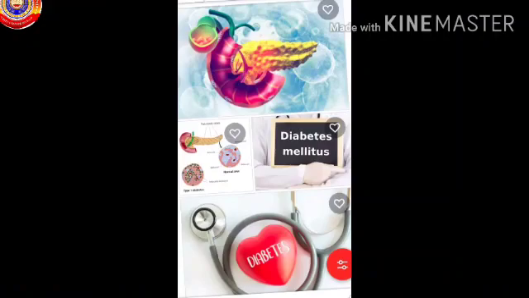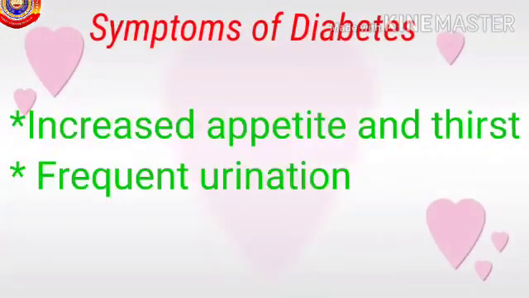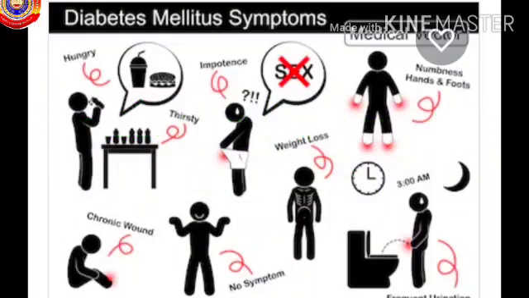Normally, there is no glucose in the urine. When the level of glucose before breakfast is above 126 mg per 100 ml of blood, that person is diabetic. The symptoms of diabetes are increased appetite and thirst, and frequent urination.